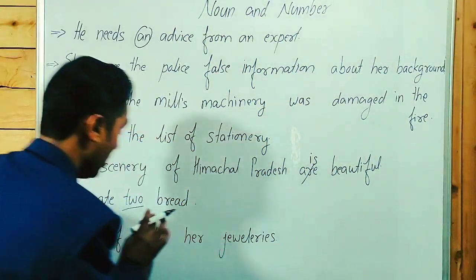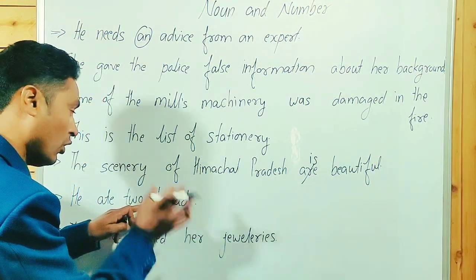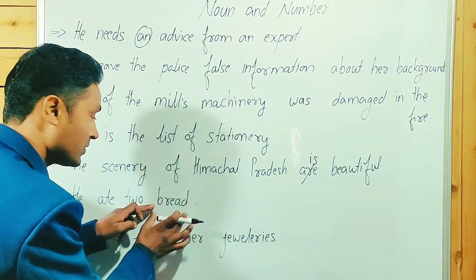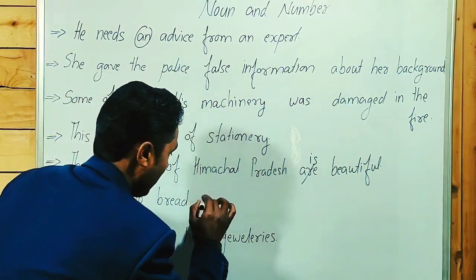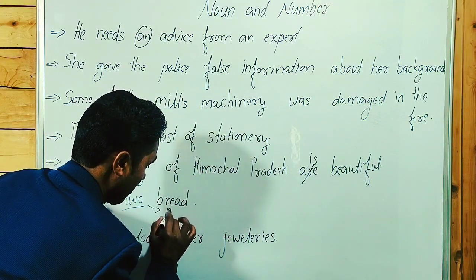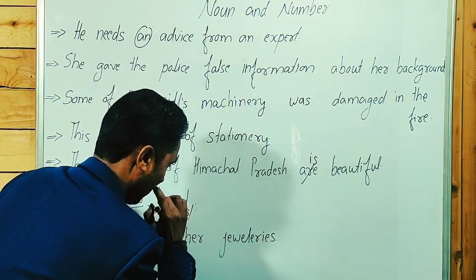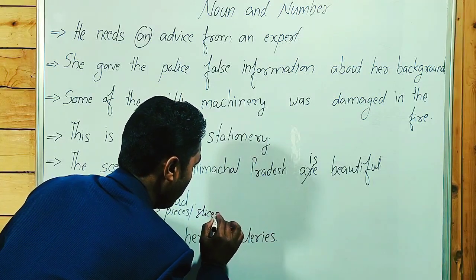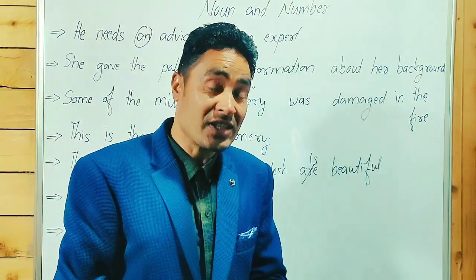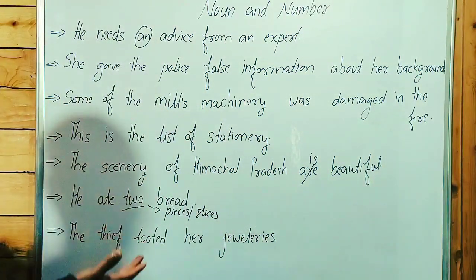We can write he ate 2 pieces of bread, 2 loaves of bread, and 2 slices of bread. Not 2 bread or breads.